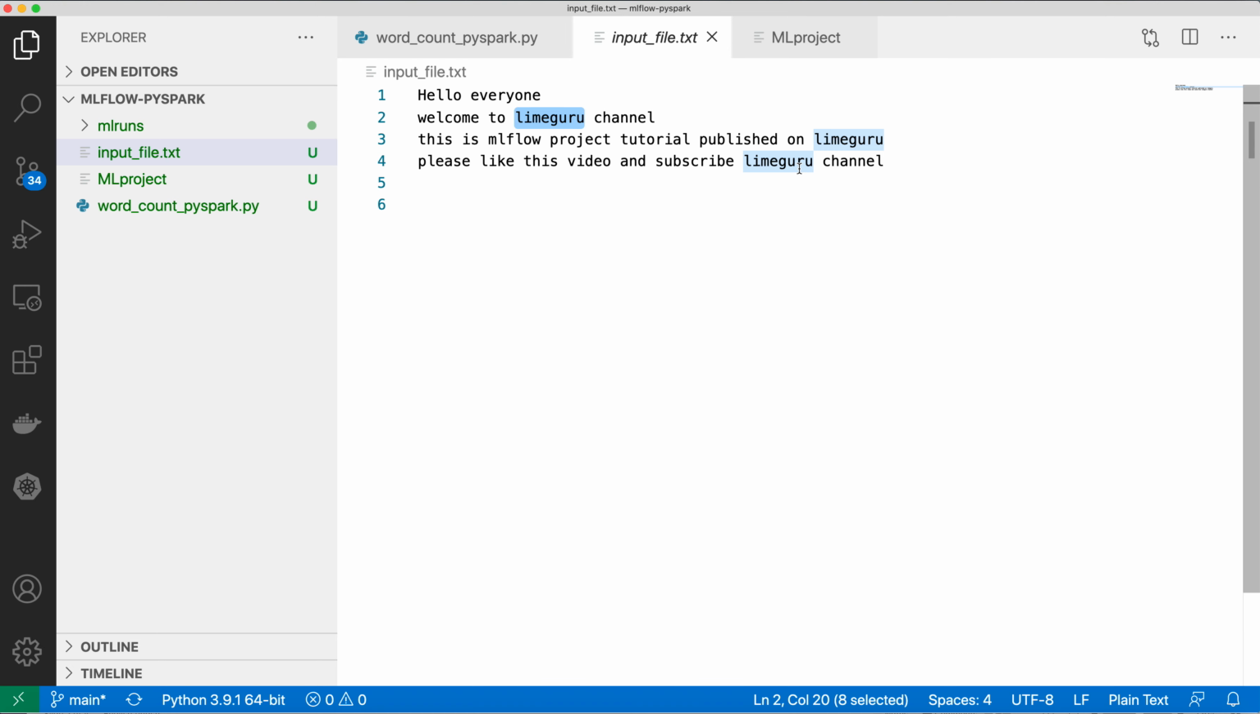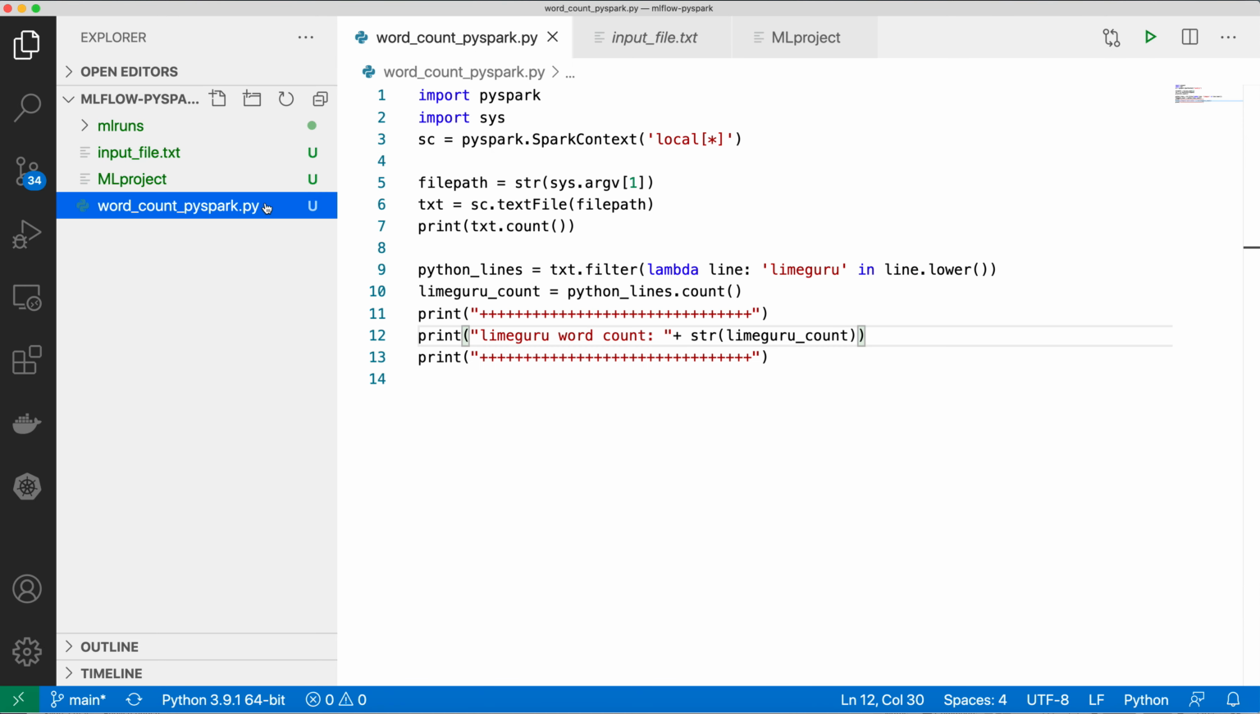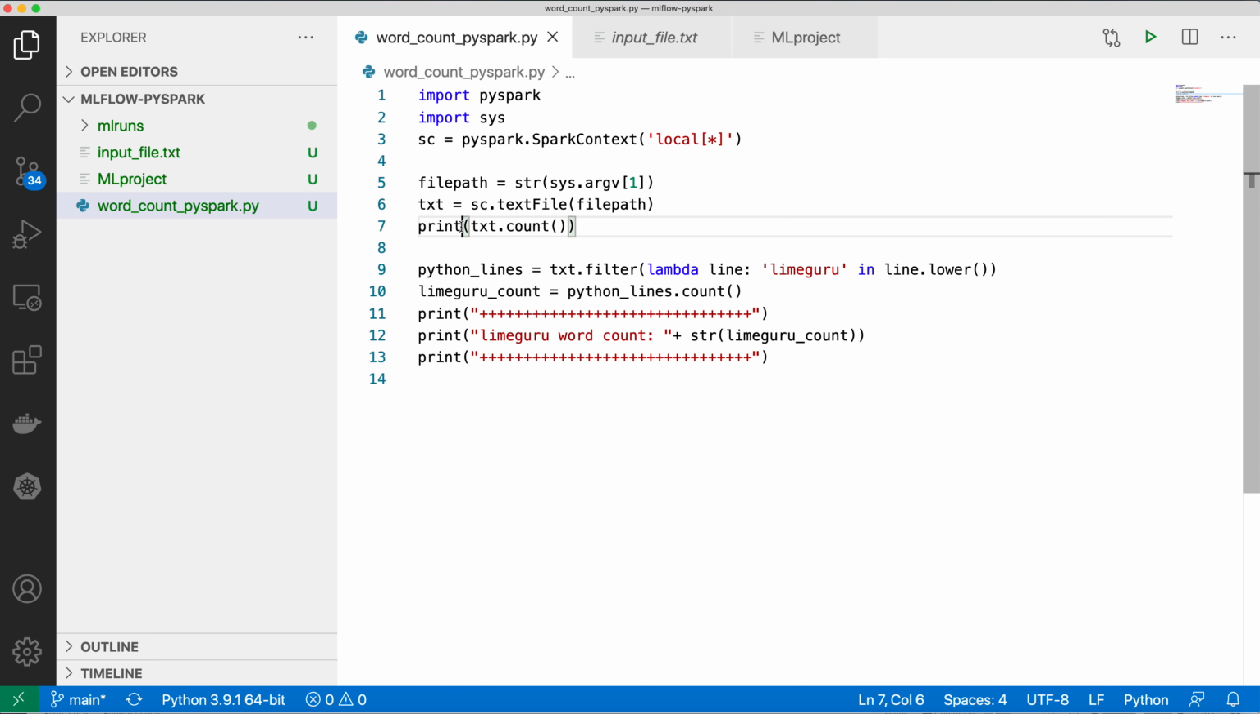If you have to run this word count PySpark program, then what you will do is you will do Spark submit, then you will provide your word count PySpark file, and then you will provide the input file as a parameter. So if it is a Python program, then you will have to run the Python command. If it's a PySpark program, you will have to run the Spark submit command. So now, what MLflow project lets you do is, you can package this code using MLflow project.